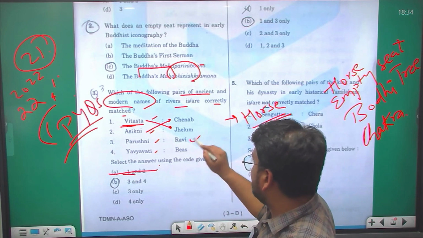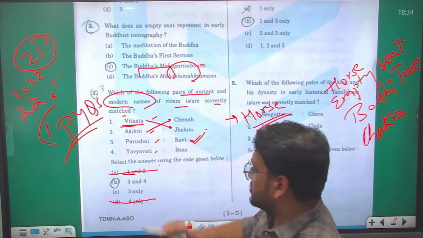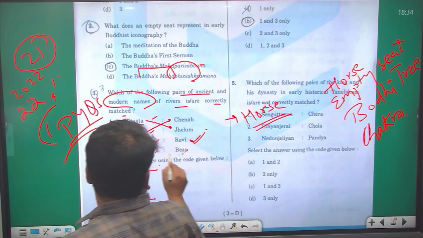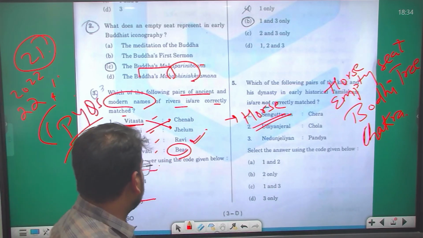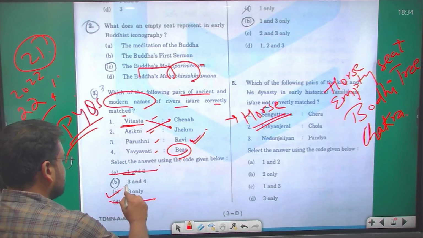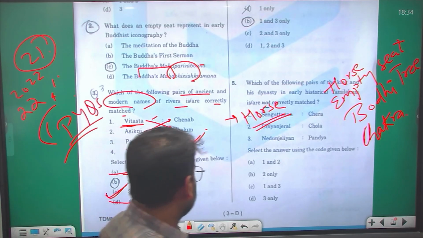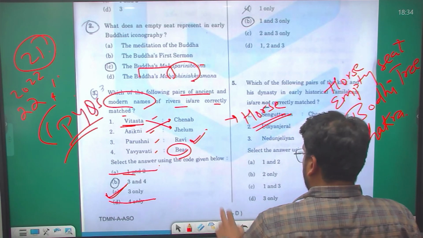But Parushini is Ravi. Yes. So D option also gets eliminated. And Bias, you search, it is Vipas, right? Vipas. So the answer here is C, 3 only.